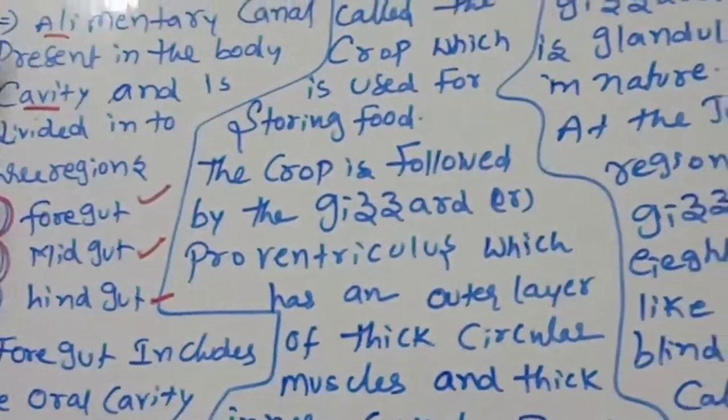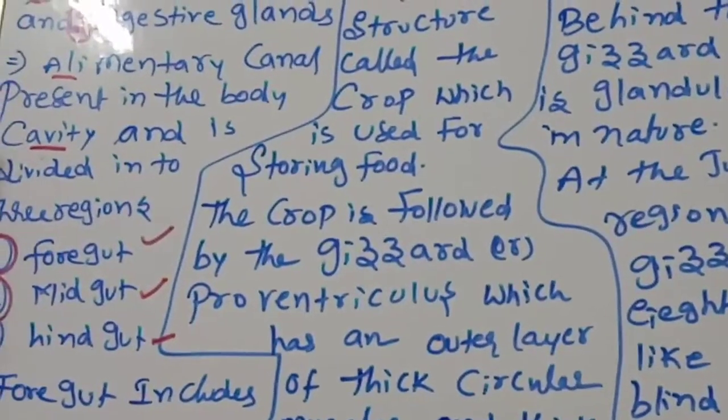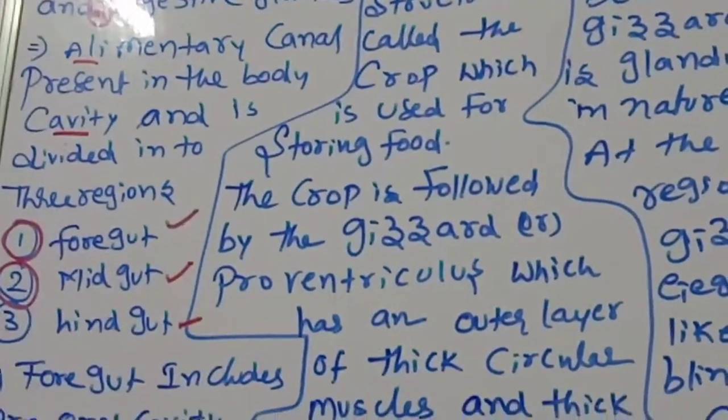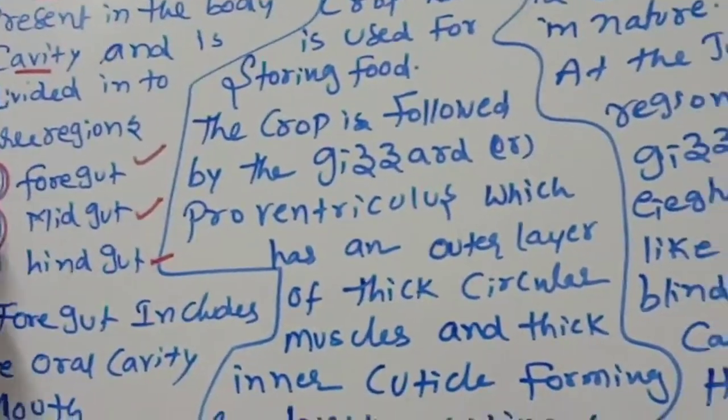Once again children, the alimentary canal is present in the body cavity and is divided into three regions: foregut, midgut, hindgut.